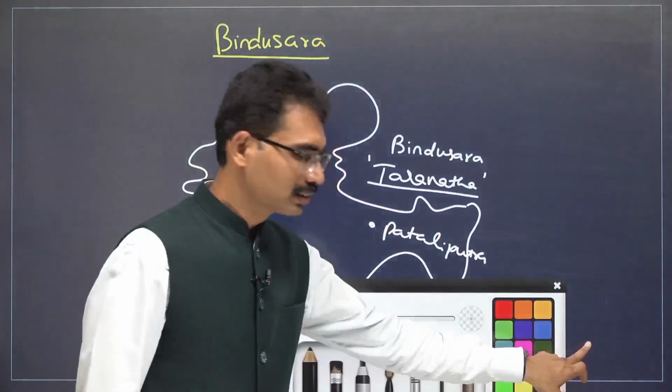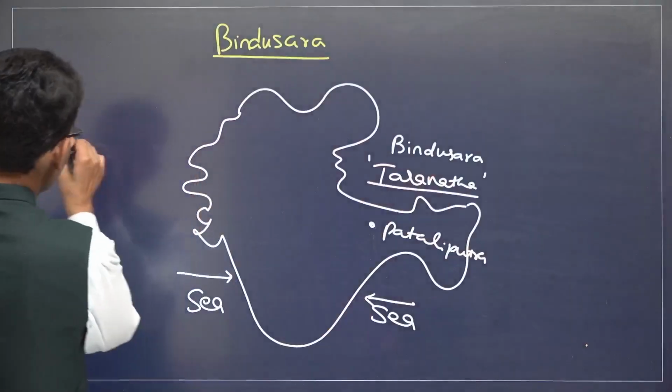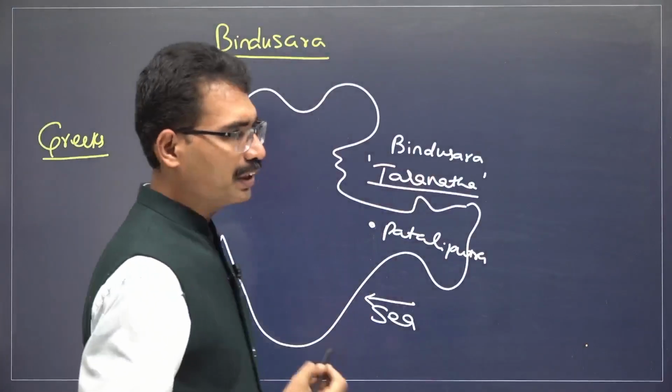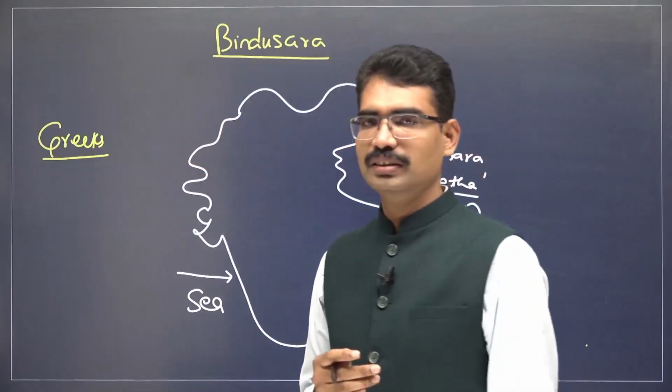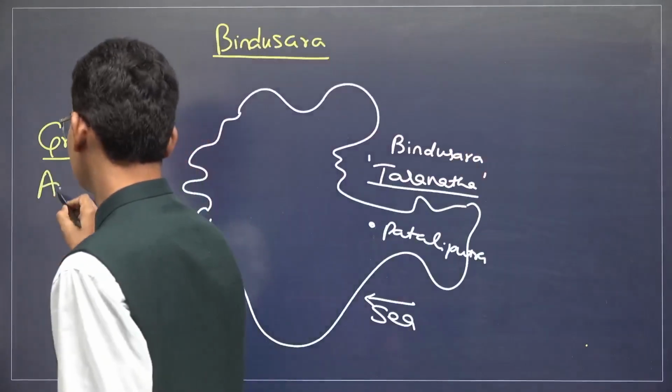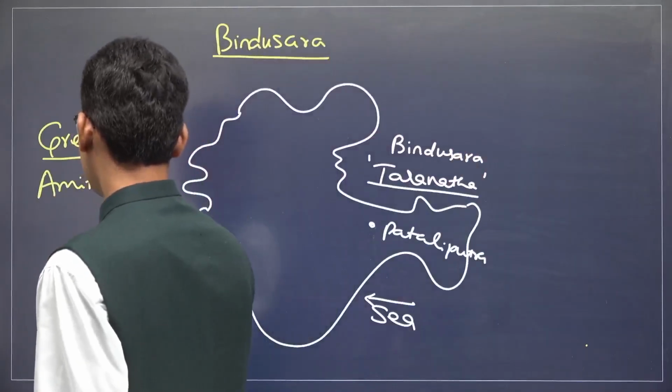Another reference: the Greek kingdoms mentioned Bindusara as Amitrochates.